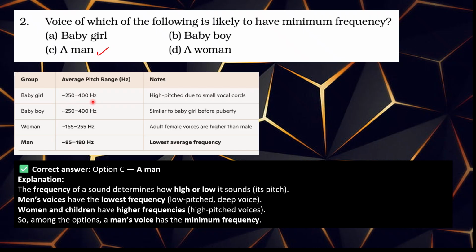250 to 400 Hz is the baby girl's frequency, 250 to 400 is the same for the baby boy, but the woman's frequency is 165 to 255. Lowest is 85 to 180 Hz. That is the man's voice frequency. That's why the lowest frequency is the man's voice.